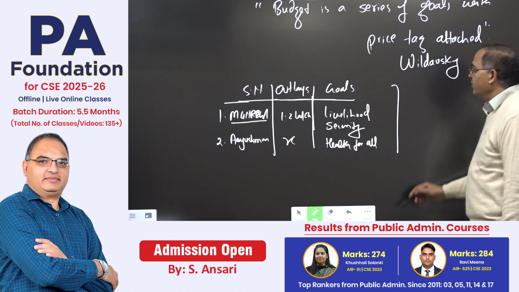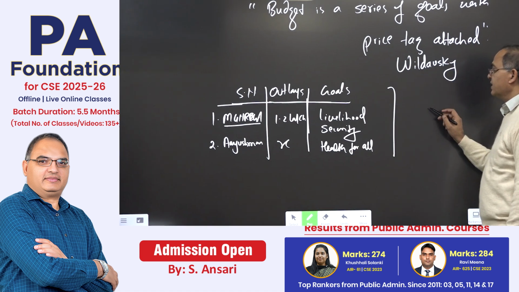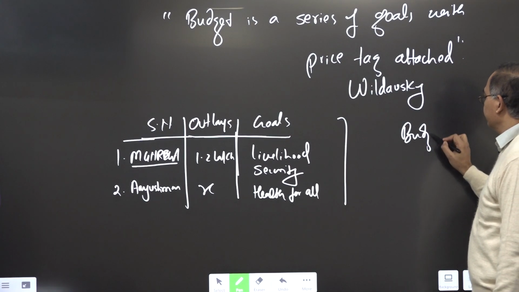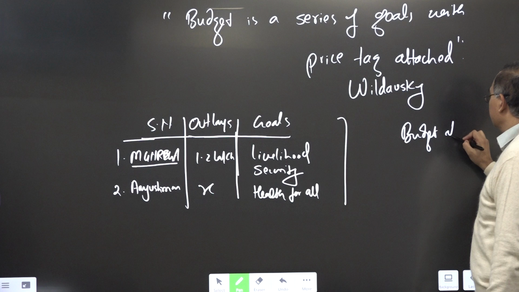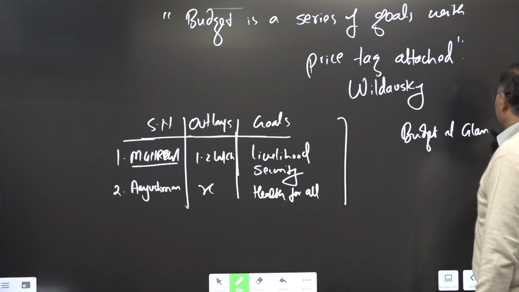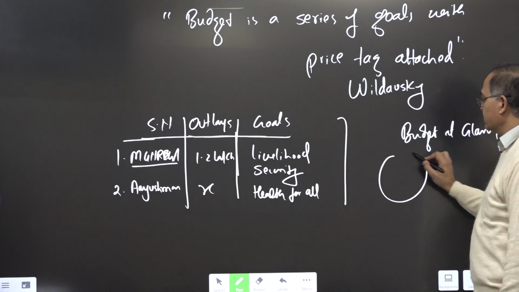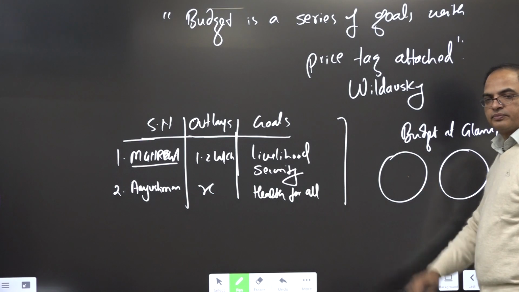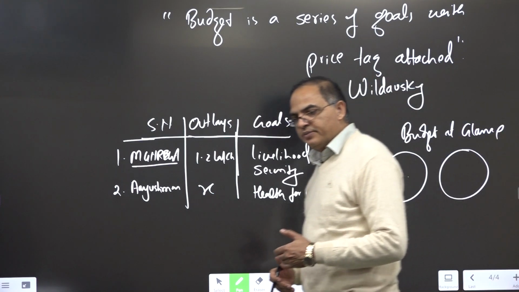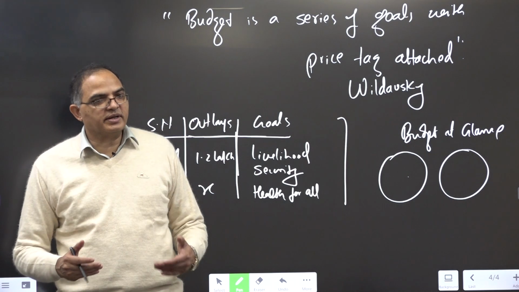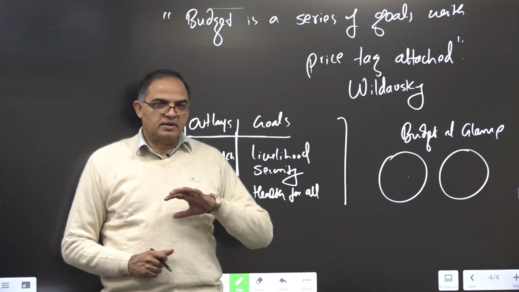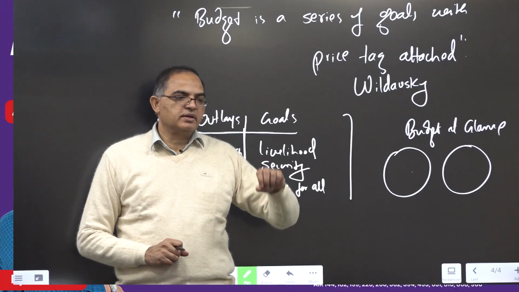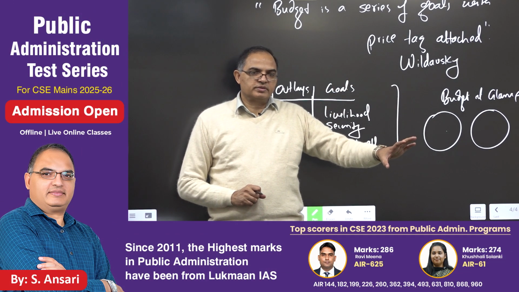Then we can say that it also shows the budget at a glance, and in that how rupee comes and how rupee goes. It gives a detailed picture of outlays, that is called the price, then the components and linking with goals.